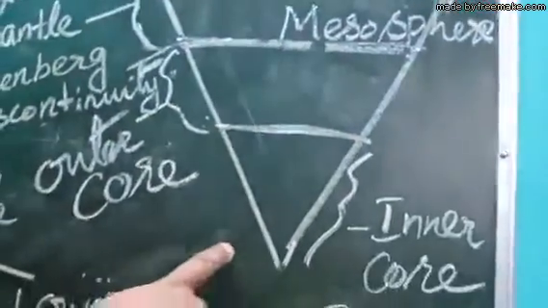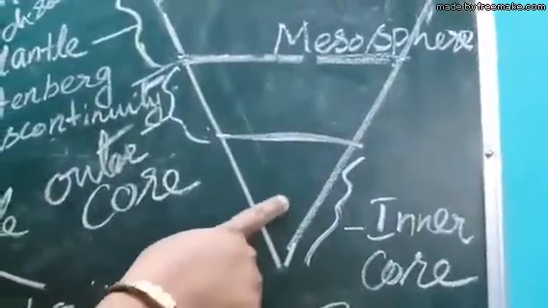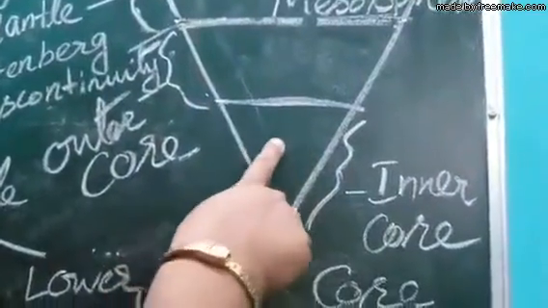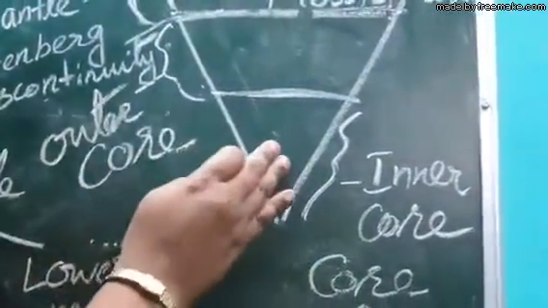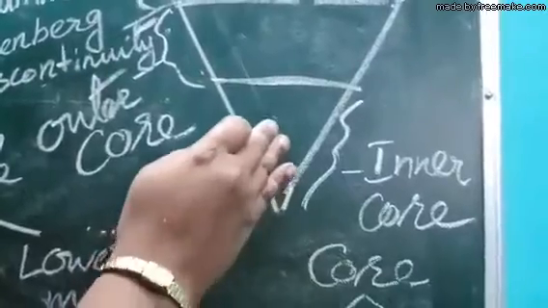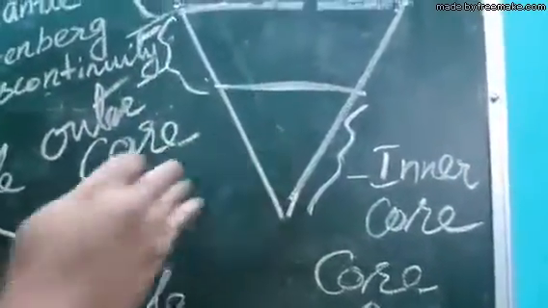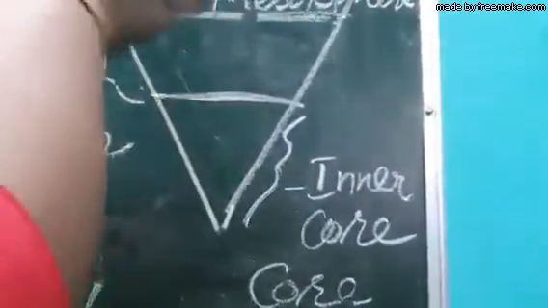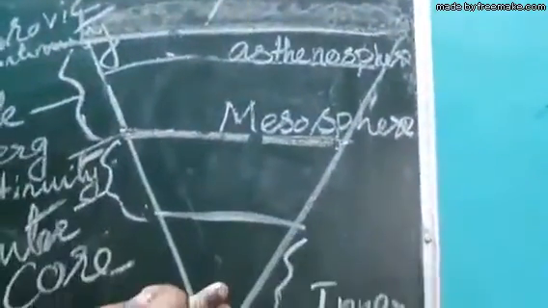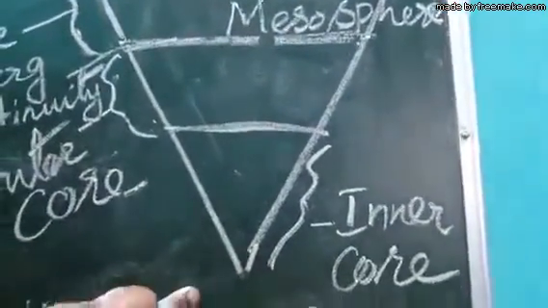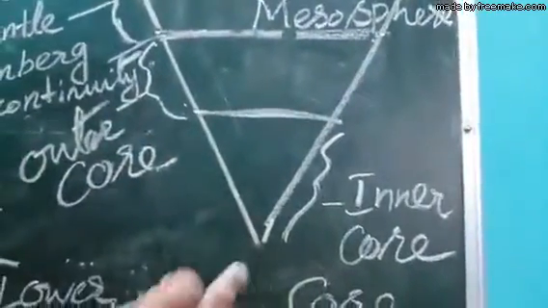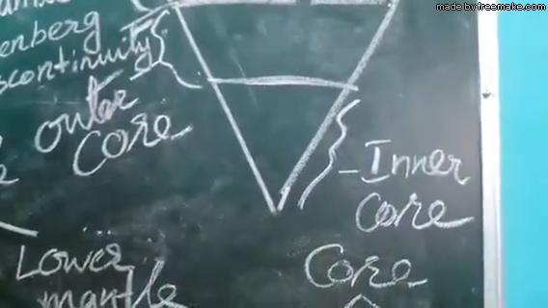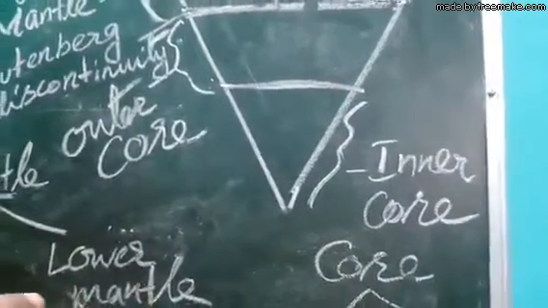And next comes the core. You see the core, this is the inner core and here is the outer core. The inner core is in the solid form. Why? Because the inner core is the lowermost layer of the earth, so all the overlying layers exert more pressure over the inner core. That may be the reason it remains in the solid form. The presence of iron is there in the inner core, so it is named NIF. So these are the structure of the earth.